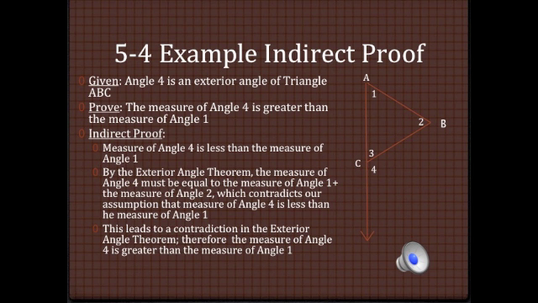When you do the third step, which is to follow the line of reasoning, you realize by the exterior angle theorem, the measure of angle 4 must be equal to the measure of angle 1 plus the measure of angle 2, which contradicts our assumption that the measure of angle 4 is less than the measure of angle 1. This leads to the contradiction in the exterior angle theorem. Therefore, the measure of angle 4 is greater than the measure of angle 1, which would be our final step.